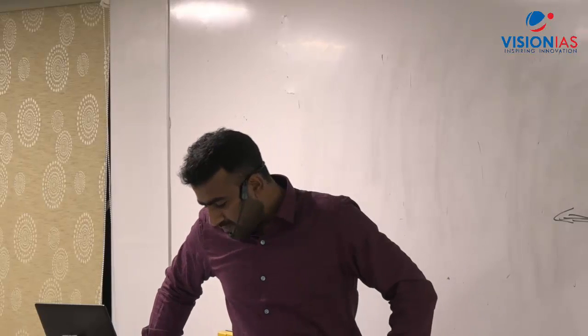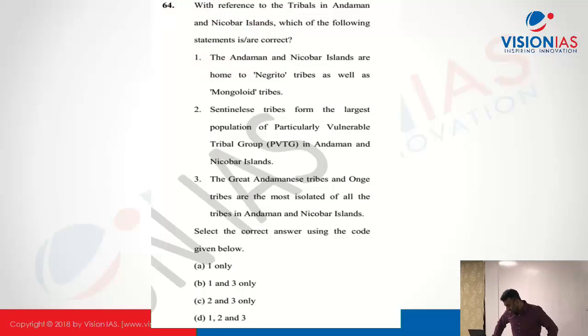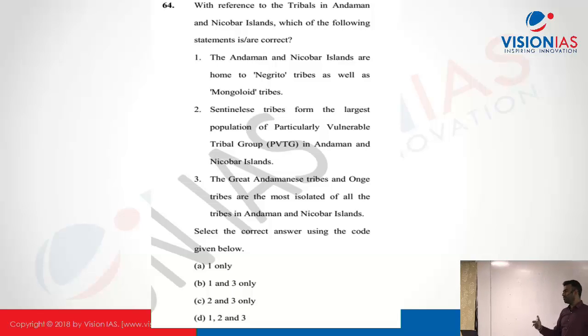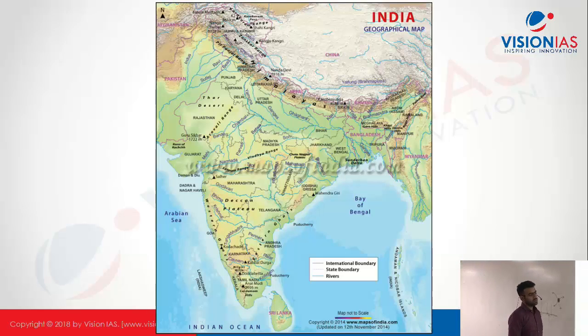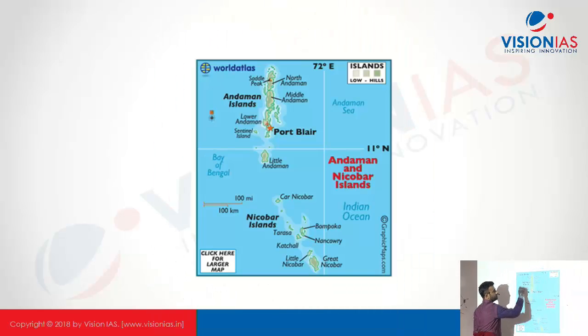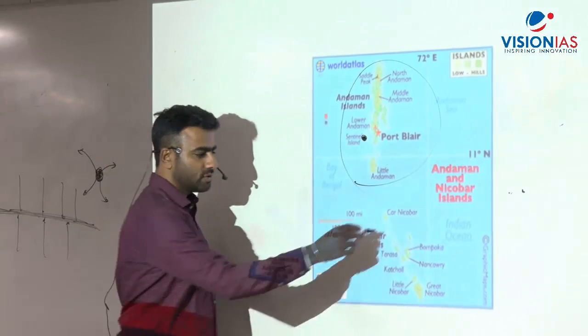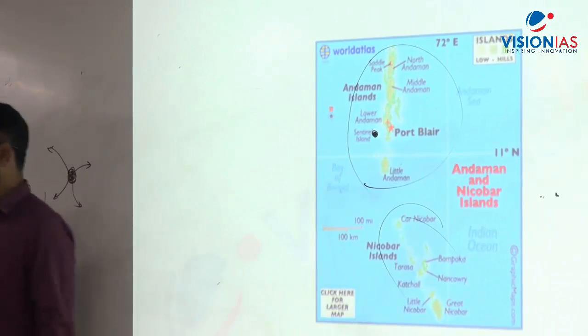Yeah, coming to the question. The first one: Andaman and Nicobar Islands are home to Negrito tribes as well as Mongoloid tribes. How many different types of races are there in India? Negrito, Mongoloid, Caucasoid and Australoid. There are 4. In Andaman and Nicobar, we can find both Negrito and Mongoloid. Negritos are basically concentrated in the Andaman group, and the Nicobar group is mainly of Mongoloid origin.